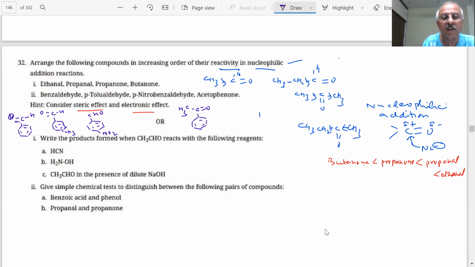This is a ketone. So acetophenone will be least. Among the aldehydes, plus I effect is highest for this. This is electron withdrawing. That is electron releasing. Therefore, we want to make this carbon more electrophilic, more positive, students. Which will be the more positive?